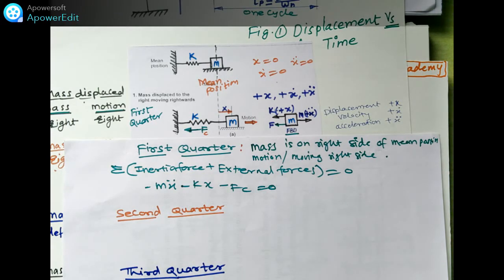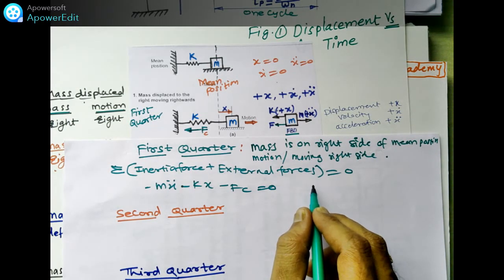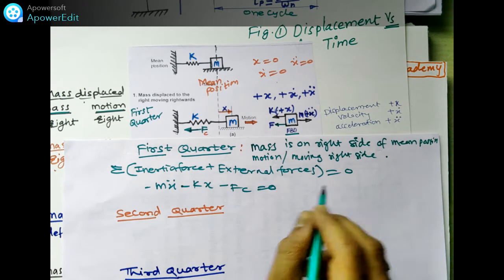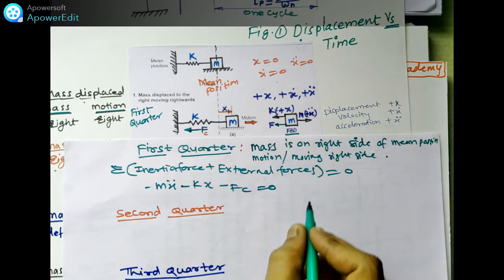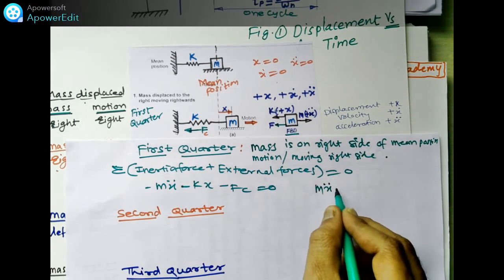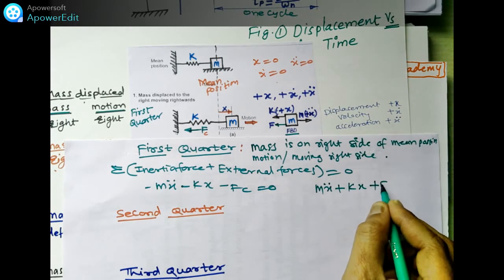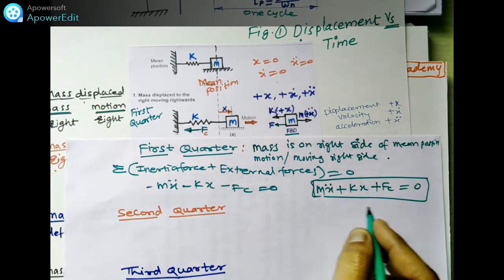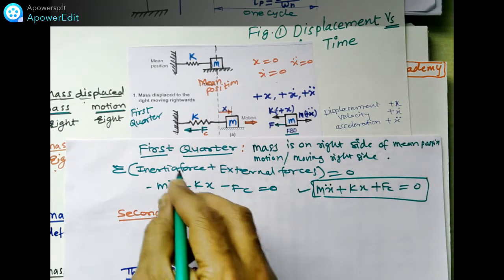For the first quarter we can write the equation: mx double dot plus kx plus fc is equal to 0, because all the terms are positive. So this is the final equation for the first quarter.